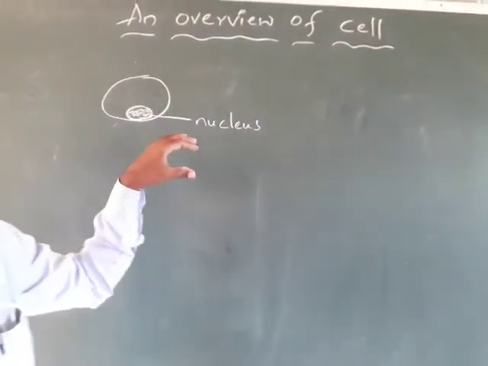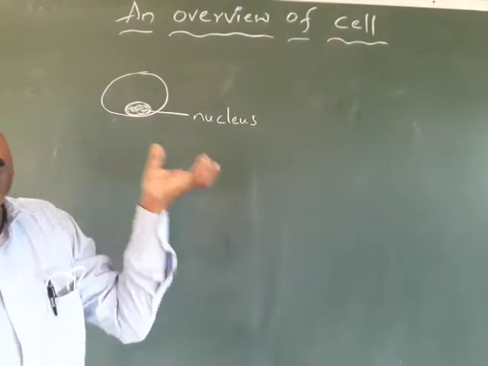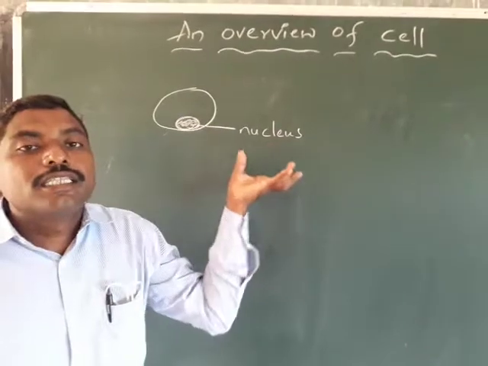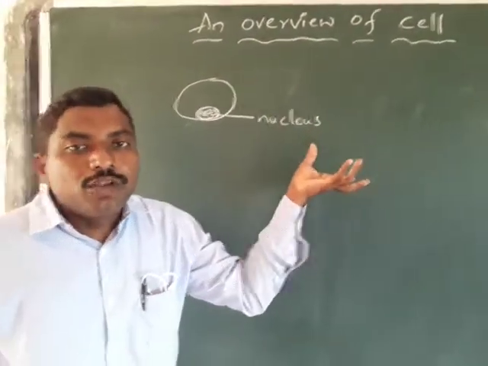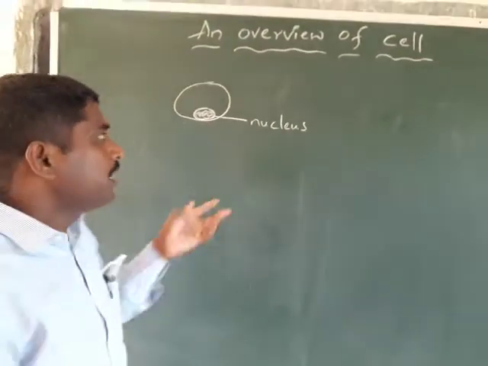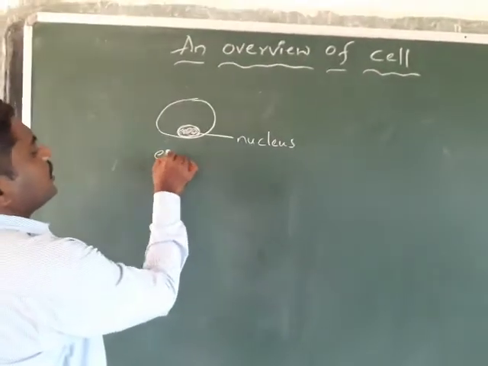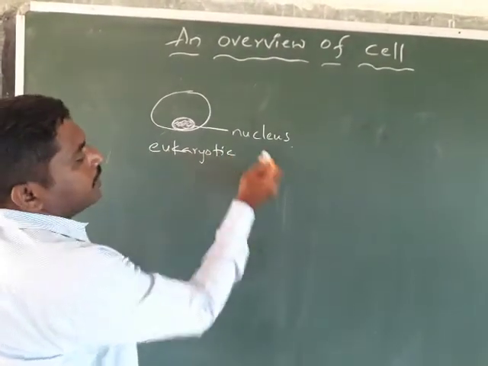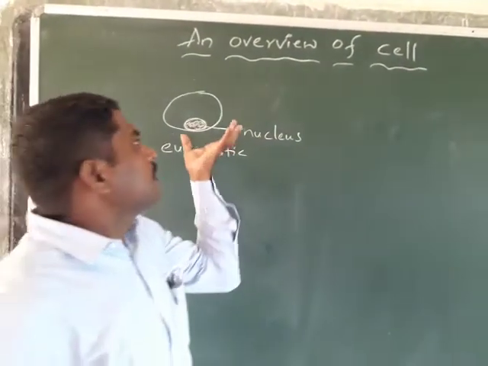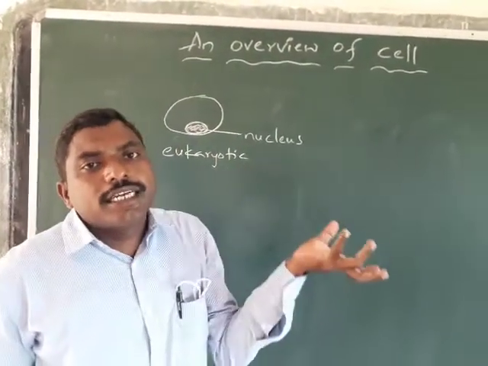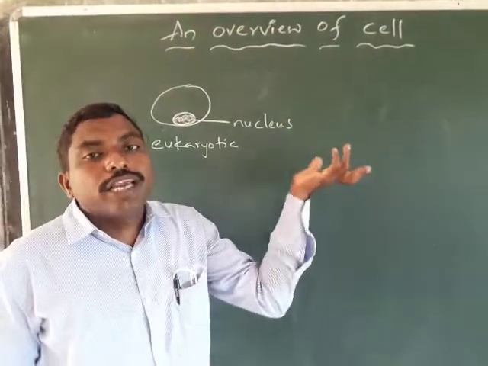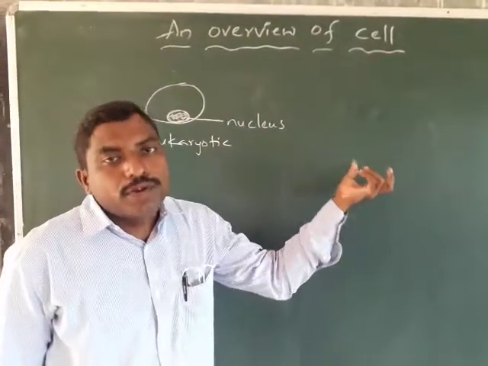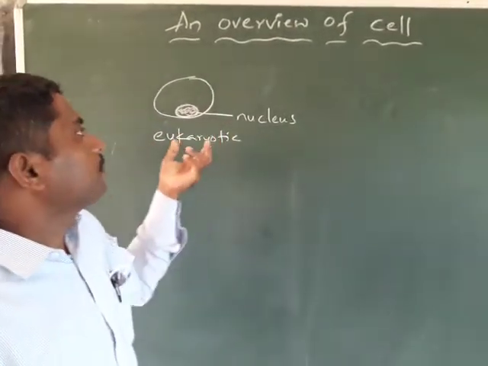Whereas the membrane-bound nucleus is absent in some cells, that is called a prokaryotic cell. Here it is the eukaryotic cell. Whereas the membrane-bound nucleus is absent in some cells, that is called the prokaryotic cell.